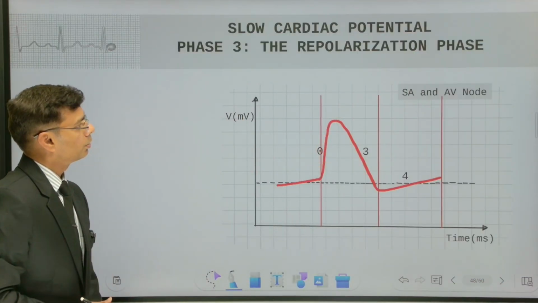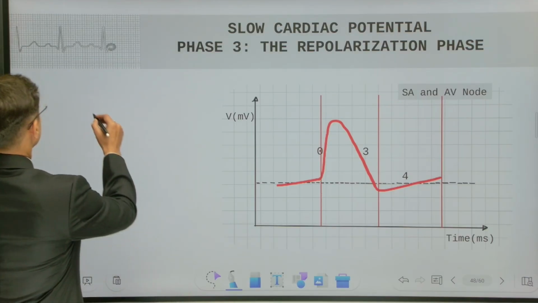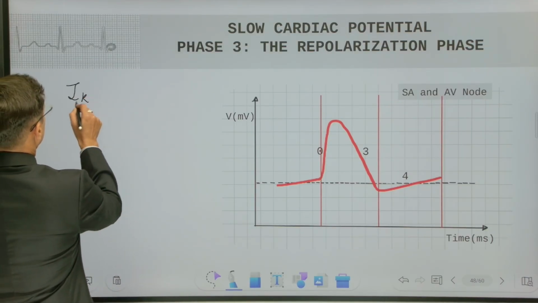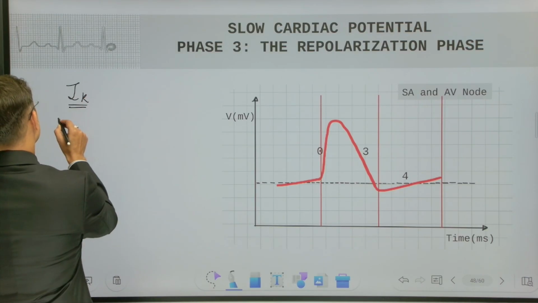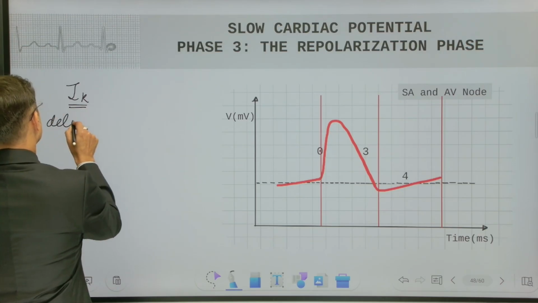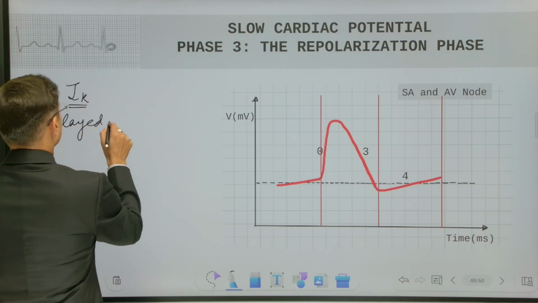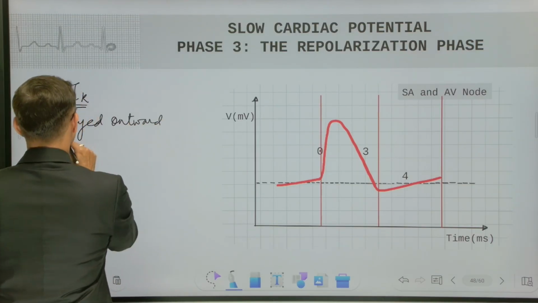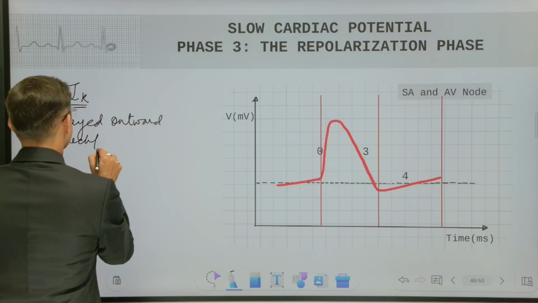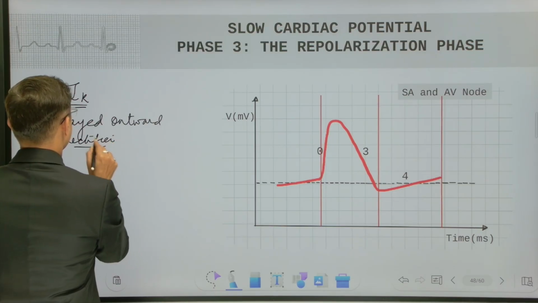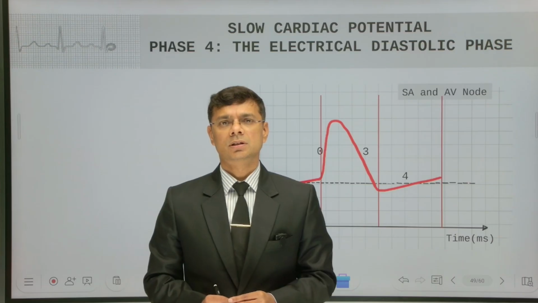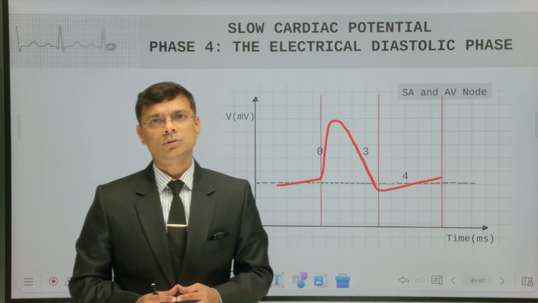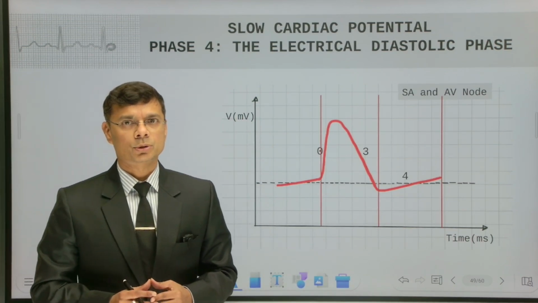Now we will talk about phase 3. Phase 3 is governed by the potassium currents, and the current is the delayed outward rectifier. Lastly, we will talk about phase 4 of the slow cardiac potential.